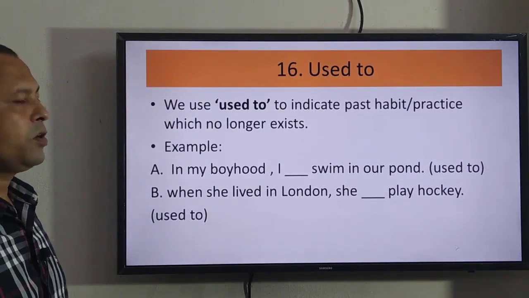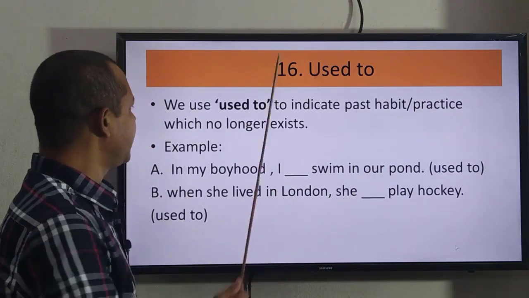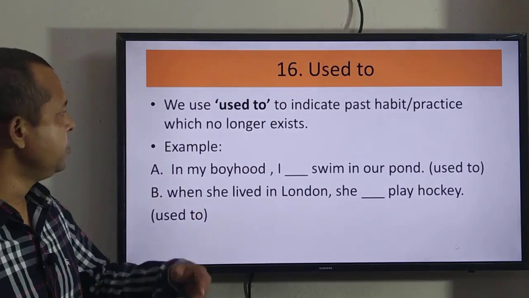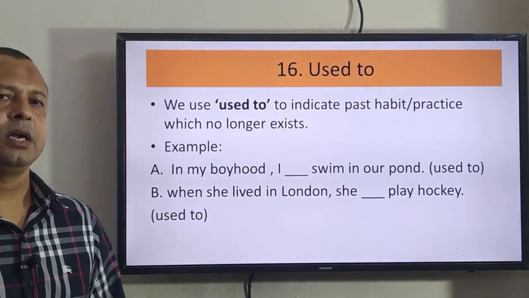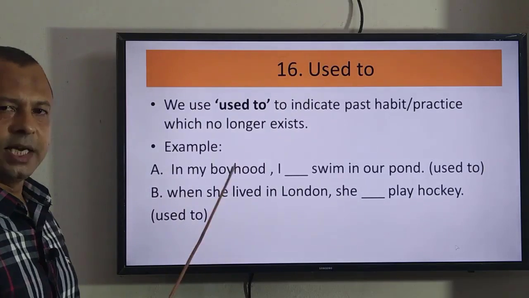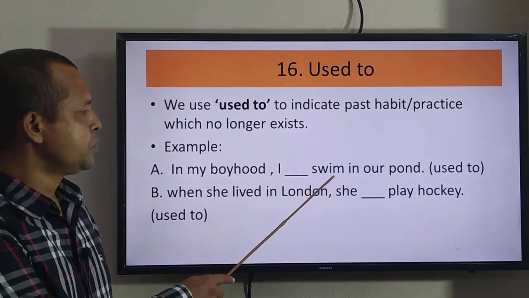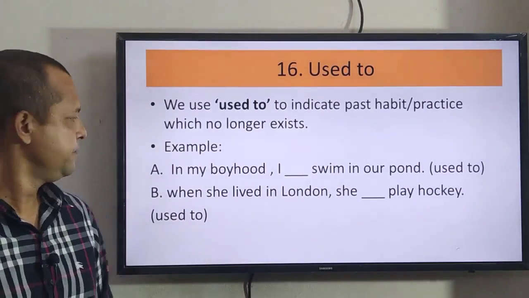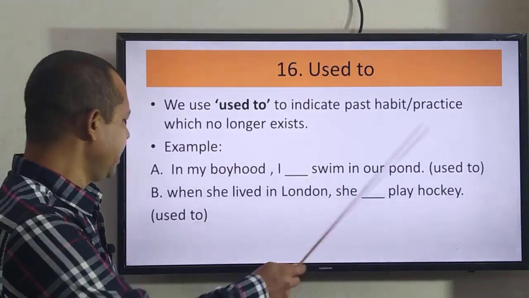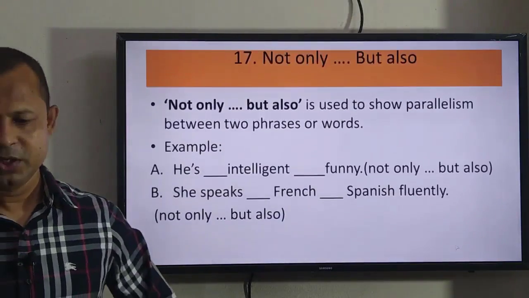Used to. Why do we use used to? We use used to indicate past habit or practice which no longer exists. That means by using used to, we describe our past action or activities. See the example. In my boyhood, I used to swim in our pond. B number, when she lived in London, she used to play walking. So, you have understood the use of used to.